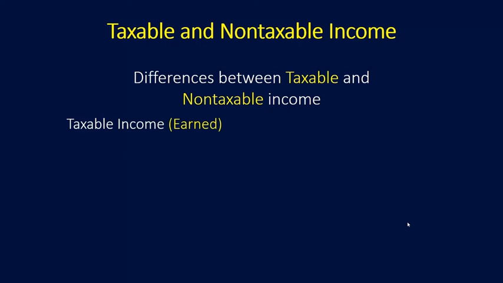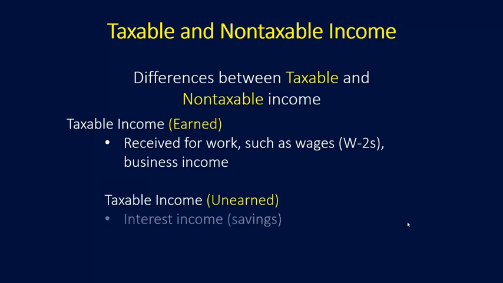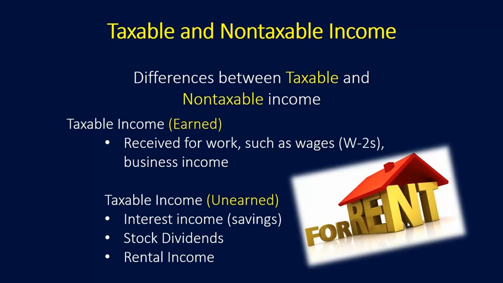Taxable income, which is considered earned income, is received for work, such as wages, your W-2 that you receive from your employer, and business income. Unearned taxable income, some examples of that would be interest income on a savings account, stock dividends, and rental income if you own rental property. This is taxable income that's considered unearned.